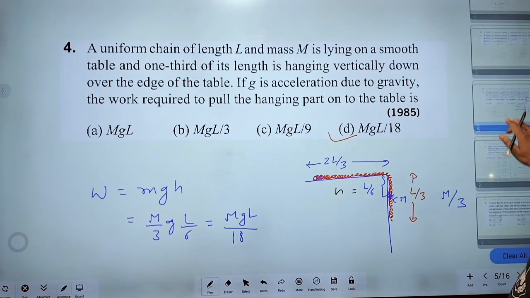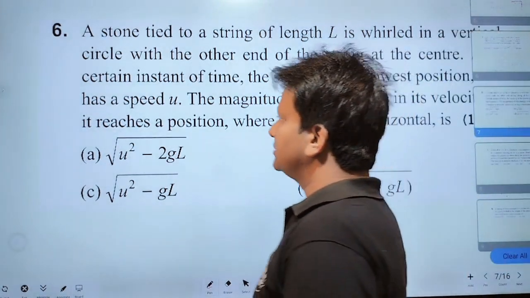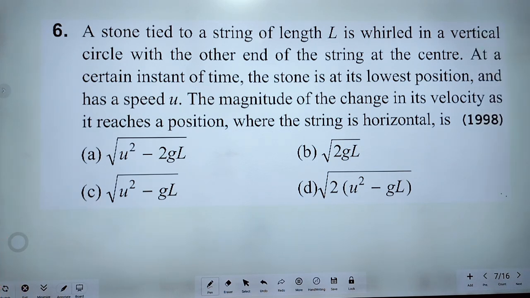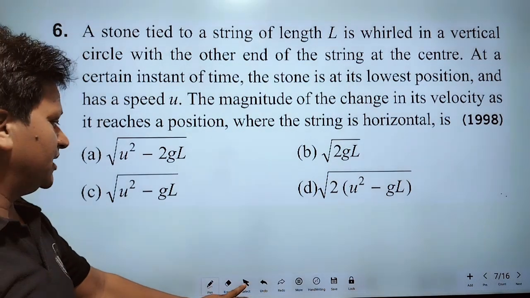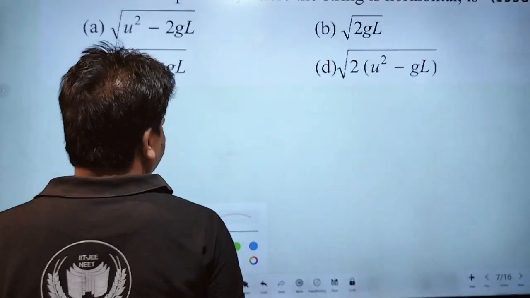Now I am going to discuss question number 6. A stone tied to a string of length L is whirled in a vertical circle with the other end of the string at the center. Okay? Here the situation is like this.